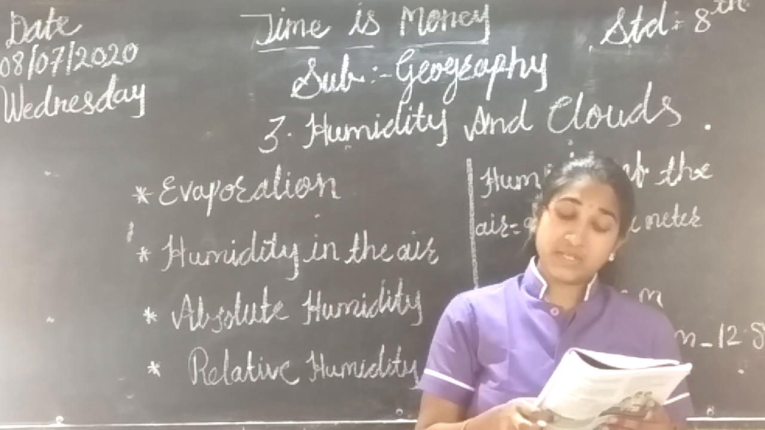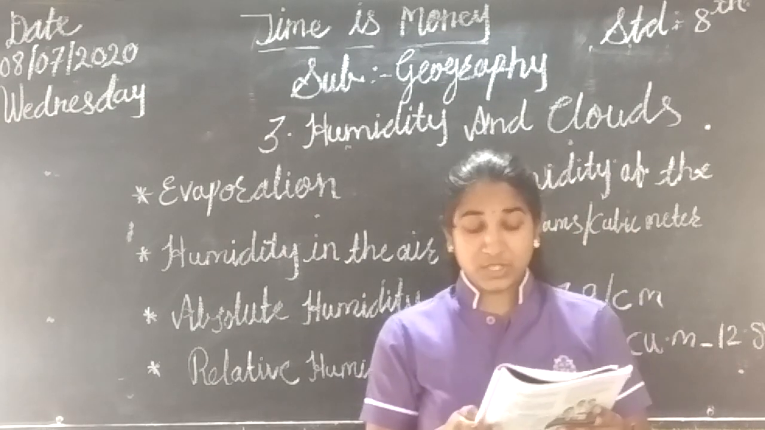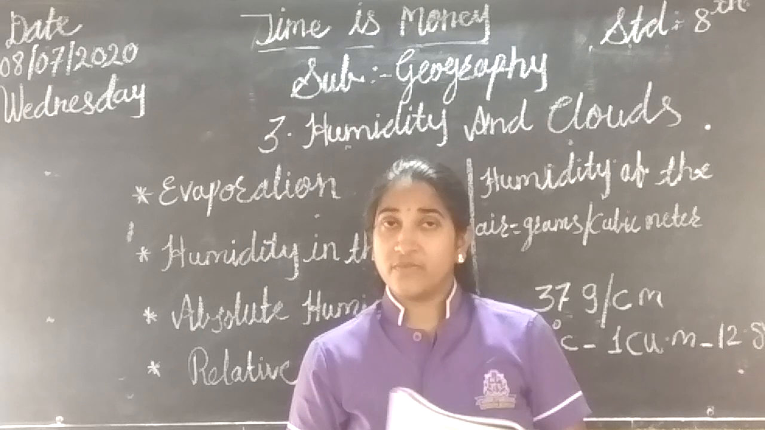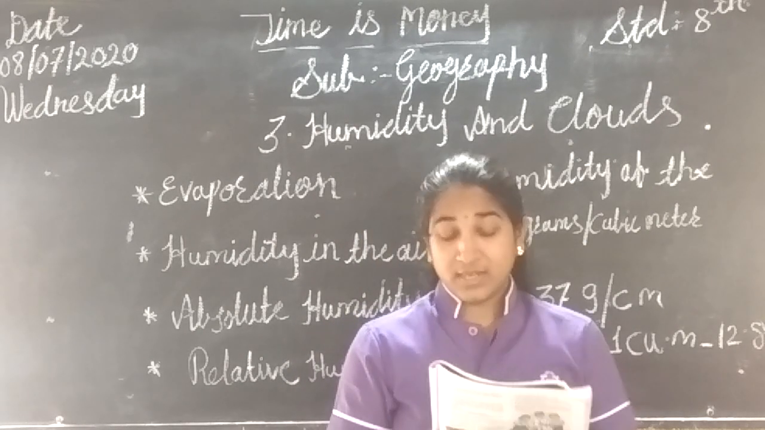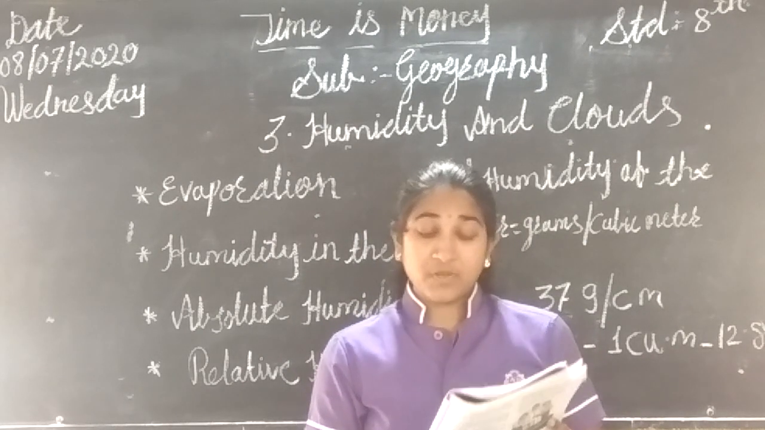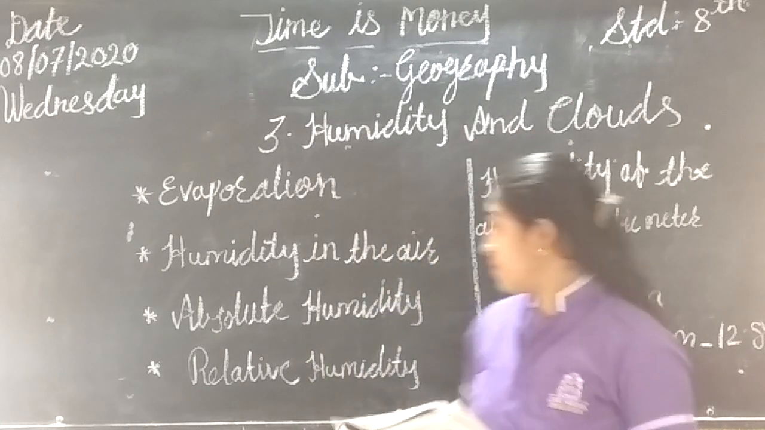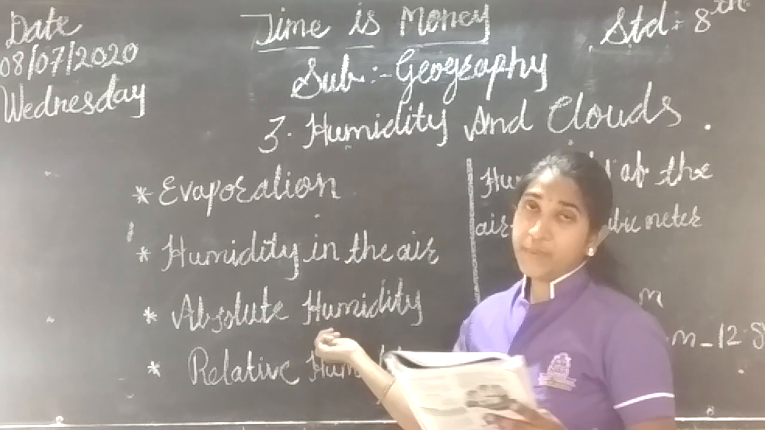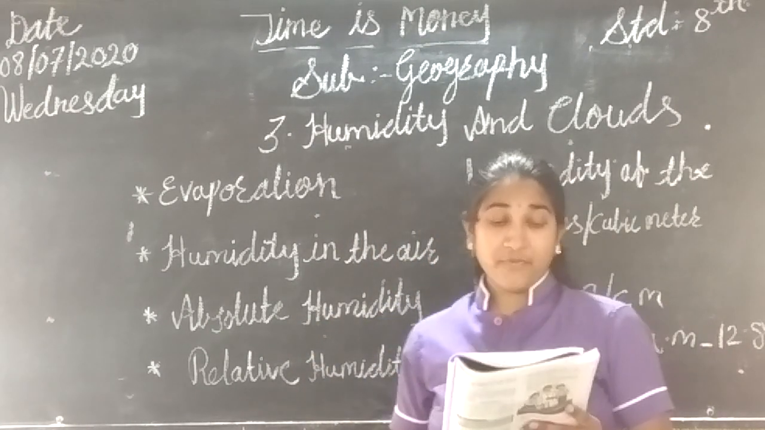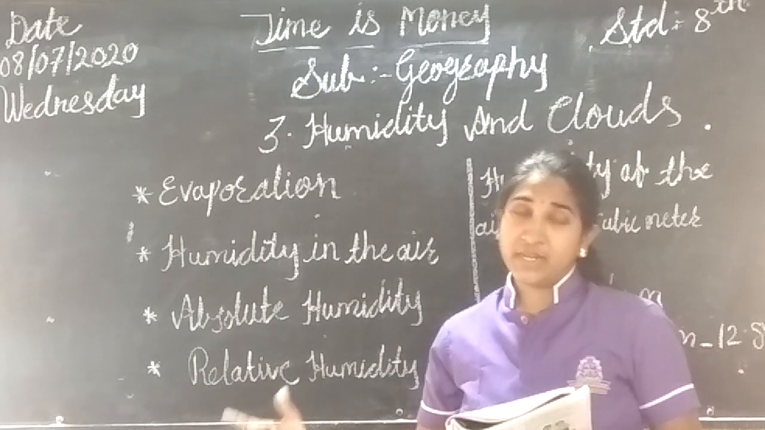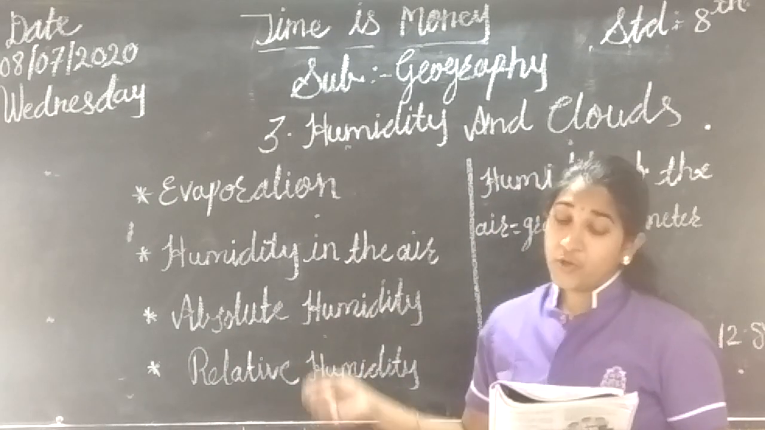If the amount of vapor present in the air is at its maximum, the air is said to be saturated. If water vapor is present to the full capacity, then it is saturated. Now, our next topic is absolute humidity. What is that? We have learned about humidity, but next is absolute humidity.